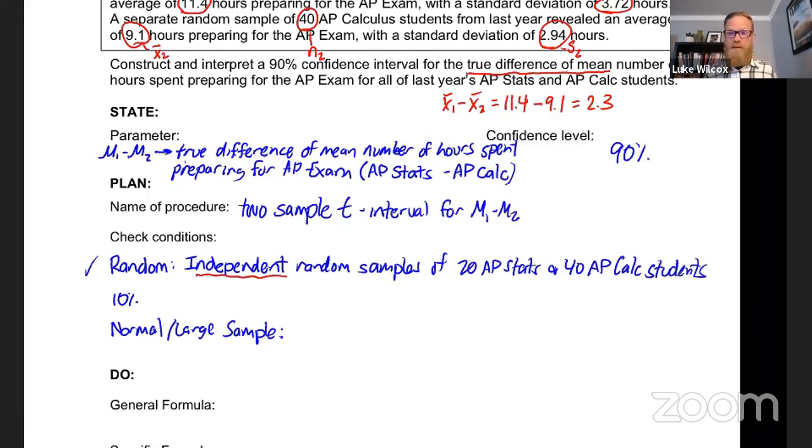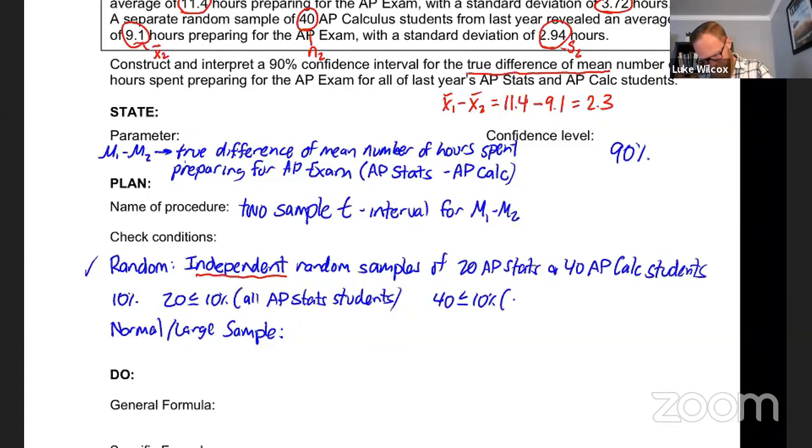All right, 10% condition, sampling without replacement. Both of the samples, we've got to check twice here. We already did it for AP Stats, but let me just record that. 20 was less than 10% of all AP Stats students. But now we need to also check the 10% condition for the AP Calc students. So 40 less than or equal to 10% of all AP Calc students. So our 10% condition is satisfied here.